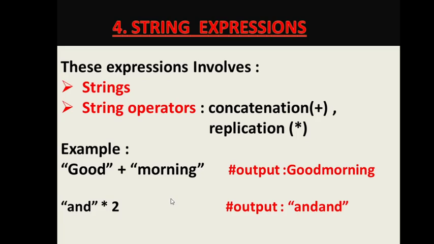So there are two string operators: concatenation, the sign is plus, and replication, the sign is multiplication. It is called replication here. So if the multiplication operator is applied on two strings, it becomes a replication operator, and if the plus operator is applied on strings, it becomes a concatenation. Concatenation is also called joining.